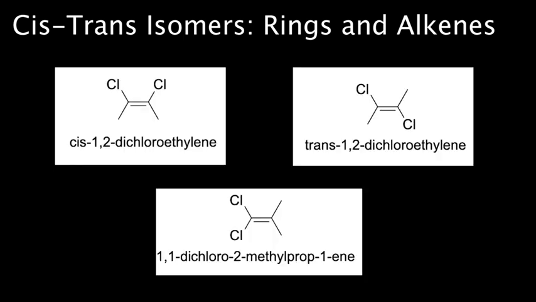In a previous video, we examined A and B, which are stereoisomers with the same atom-to-atom connectivity. A is cis-1,2-dichloroethylene, where the 2 chlorines are cis, or on the same side of the double bond, and B is trans-1,2-dichloroethylene, where the 2 chlorines are trans, or on opposite sides of the double bond. Additionally, C was identified as a constitutional isomer of A and B, having the same molecular formula but different connectivity.